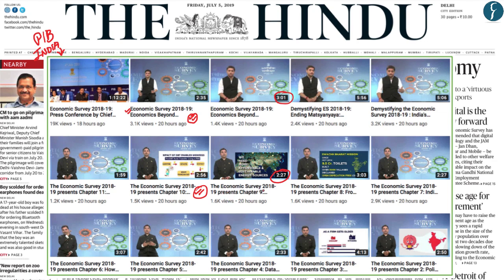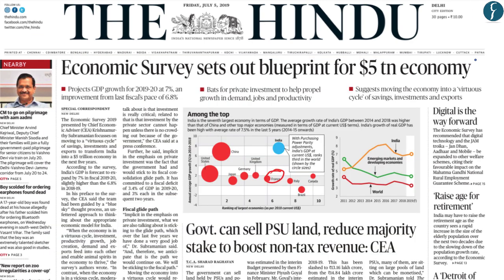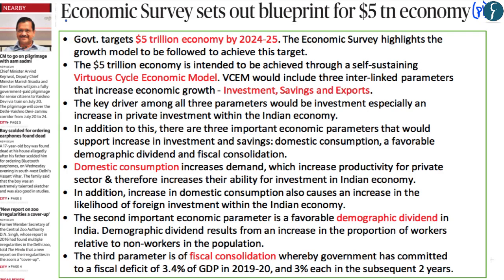In addition, we would be releasing a separate and specialized video in which each chapter of the economic survey would be covered in a comprehensive and detailed manner. Now the first news that we're going to understand about the economic survey from today's Hindu newspaper is from page 1. Now this first article mainly contains information from chapter 1, which is Shifting Gears, of the economic survey 2018-19.